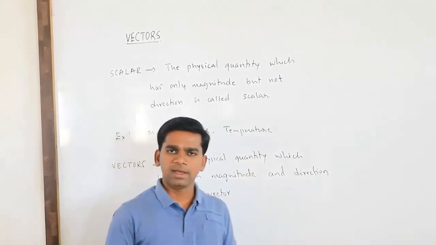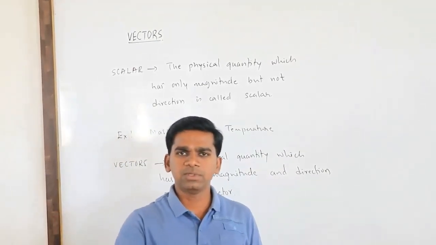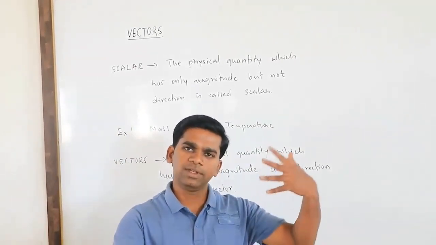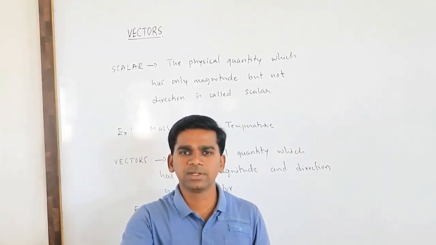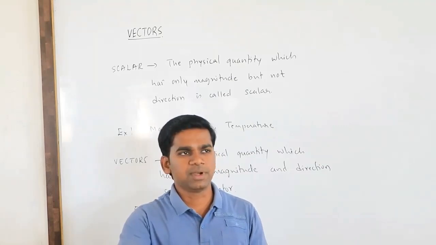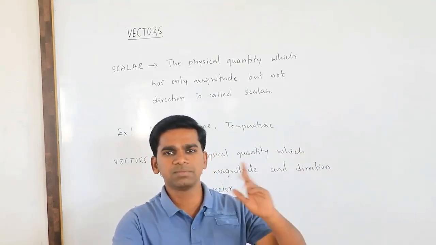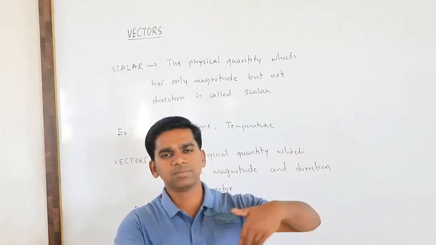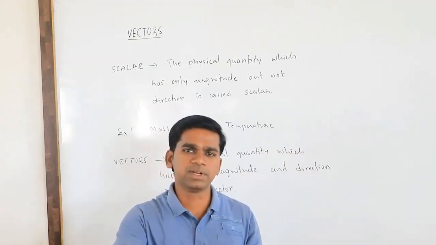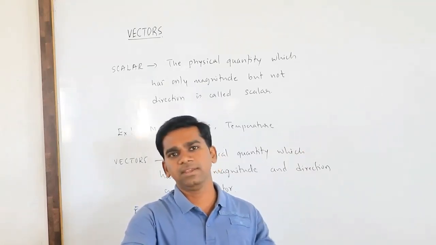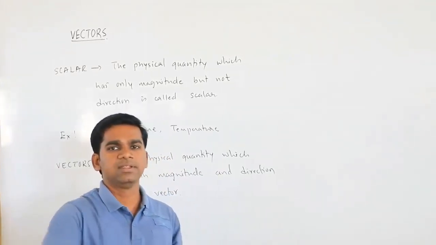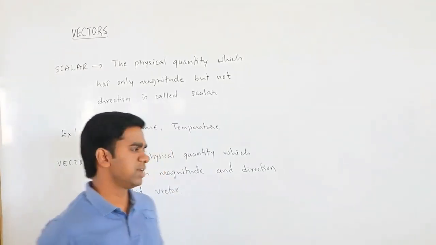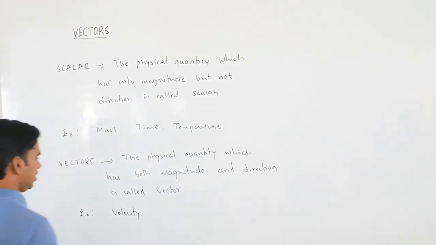So I ride a bike with a speed of say 100 km per hour. In which direction do you ride? That is very important. In north direction towards Belgaum. I went to Belgaum with a speed of say 100 km per hour. Simply saying I go with a speed of 100 km per hour means there is no meaning. That means you may be going round and round here only. So direction is required.